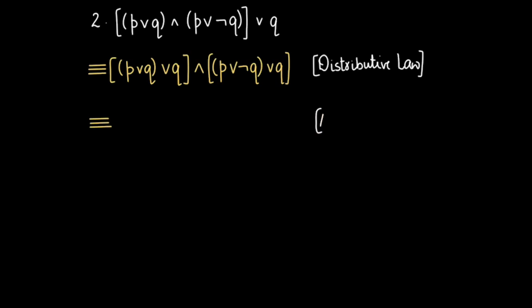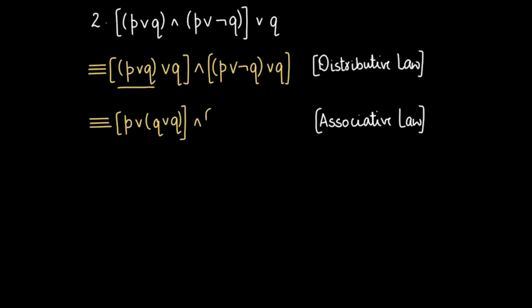Applying the associative law, it becomes P or Q. This was in the bracket earlier. Now I'll put Q or Q in the bracket by associative law. Again, here it is P or not Q or Q.